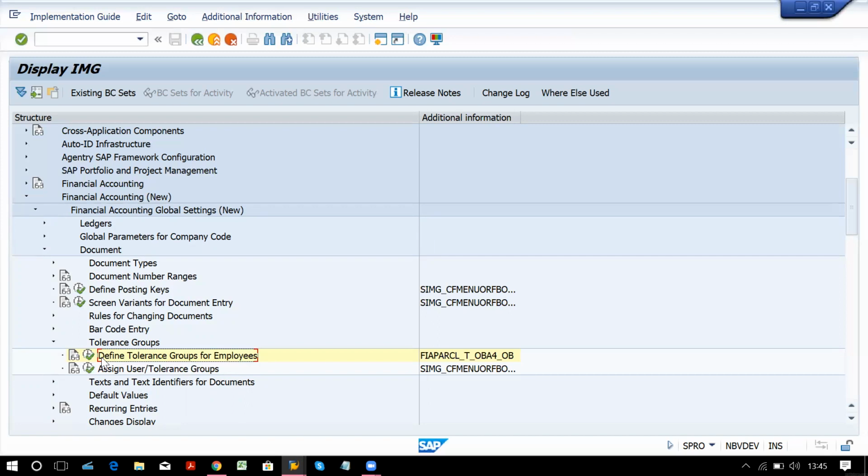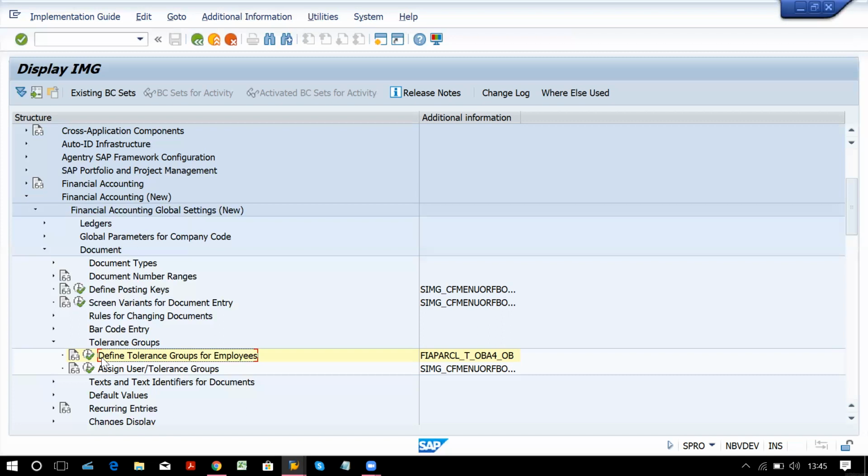Beyond that, if anybody tries to process any amount that exceeds the limit, then the system will throw an error. That is not allowed. You have to be within the limit. How much tolerable limit there is, that limit we can set through these tolerance groups.